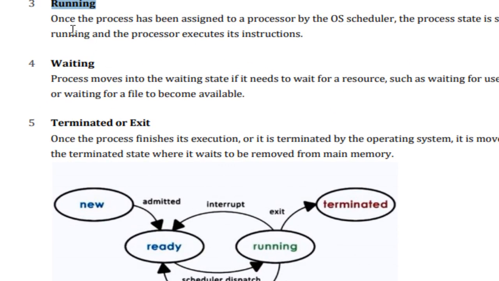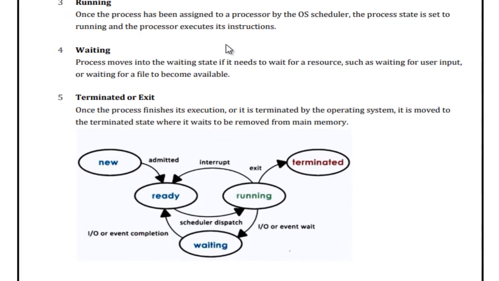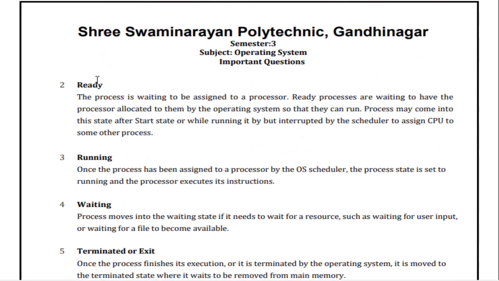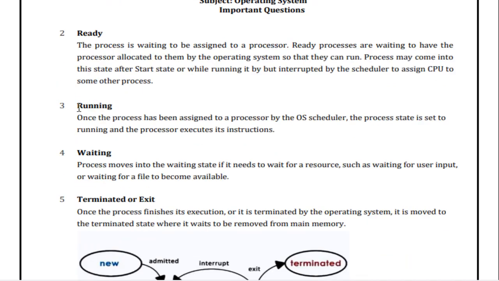Next, running state, that is once a process has been assigned to the processor by the OS scheduler, then the process state is set to running and the process executes its instructions. So running mode means what? Your execution is started already, right? Ready means you are ready for the execution. Here the execution of the process has started.